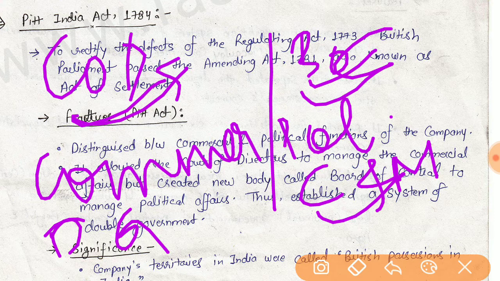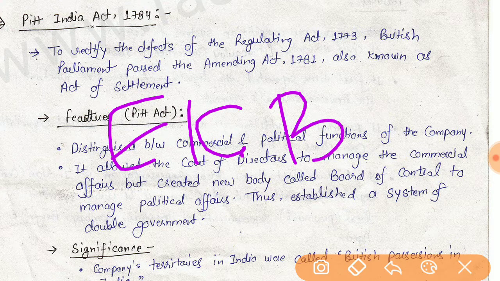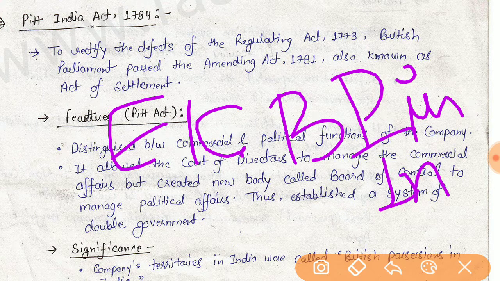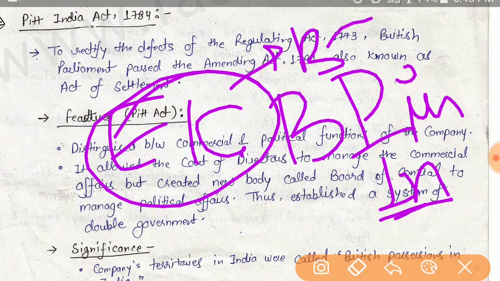So again, the significance of this act was that the territories of the East India Company were called British possessions in India, and it gave control of the company's administration to the British government.